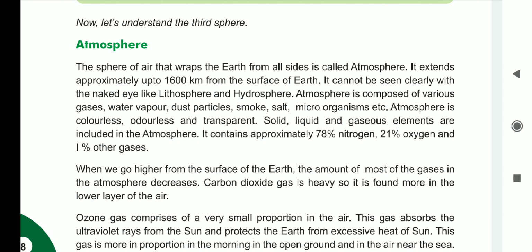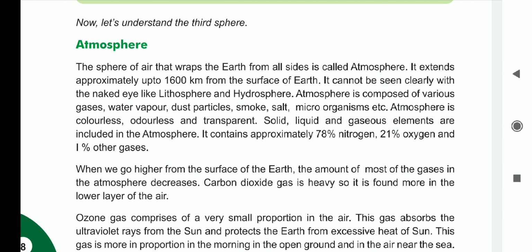It cannot be seen clearly with the naked eye like the lithosphere and hydrosphere. This line tells us that we cannot see this gaseous belt, we can only feel it. Land in the lithosphere we can see, water and ocean bodies in the hydrosphere we can see, but we cannot see the air, this layer. We can feel it through various processes.